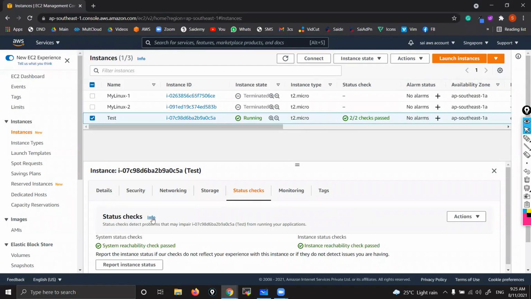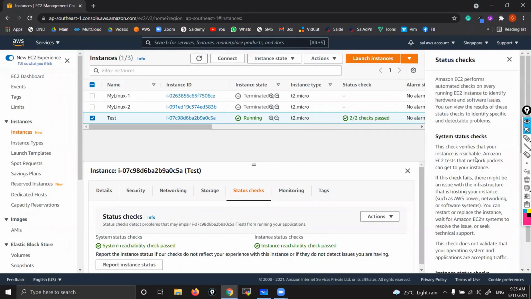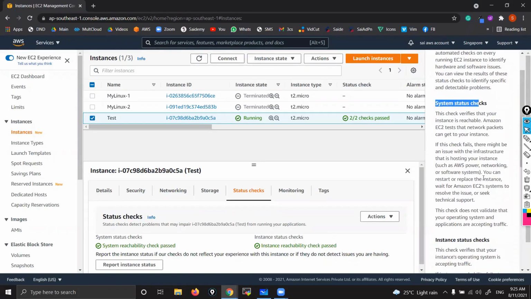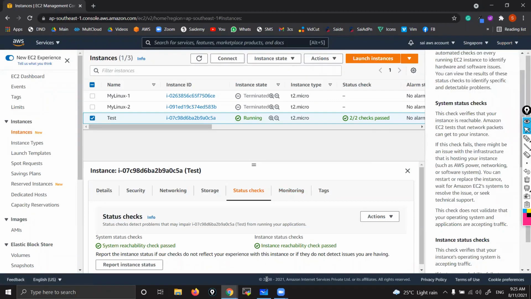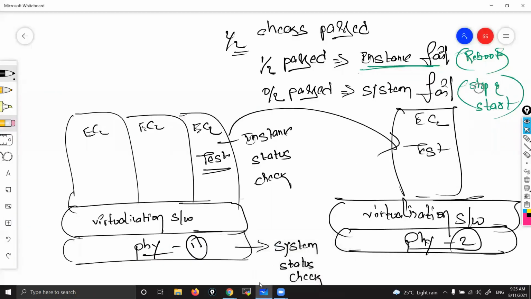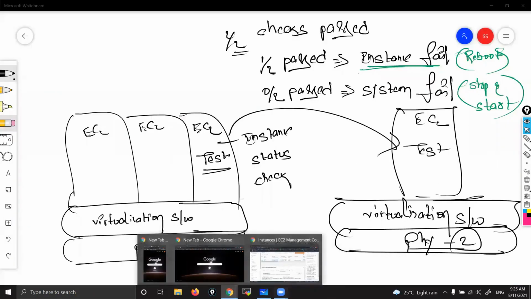Now verify here, click here, info. See here, system check fails. If at all the system check fails, then what do you need to do? Here you can see, you can restart or replace. Restart, you need to restart from your end. Still if it is not working, then you need to contact support. Then they will replace the instance or do something. First you need to try from your end. If things are not working, then you need to contact support.